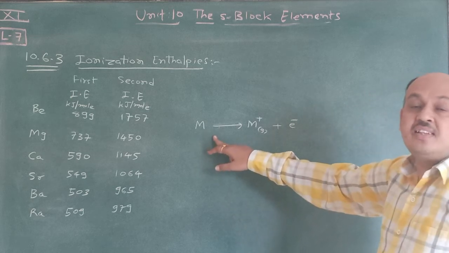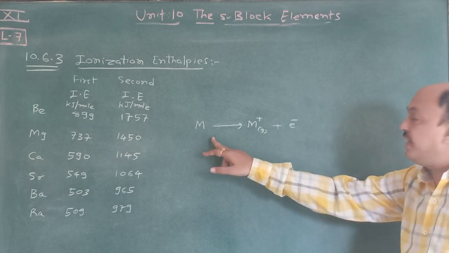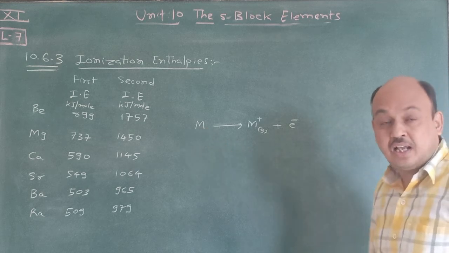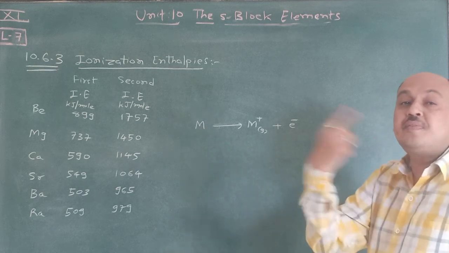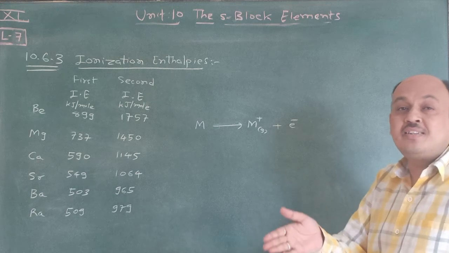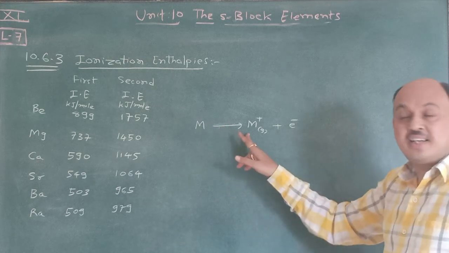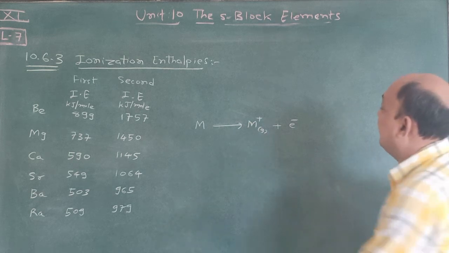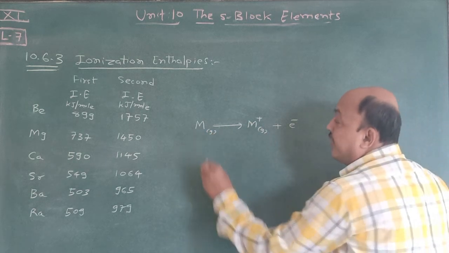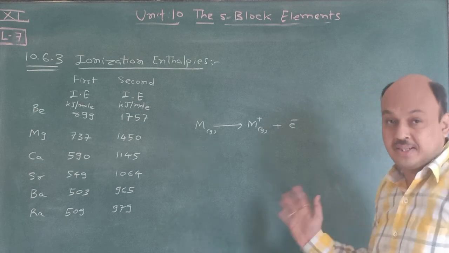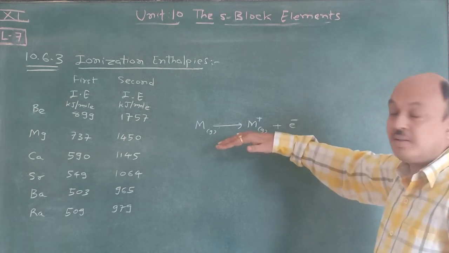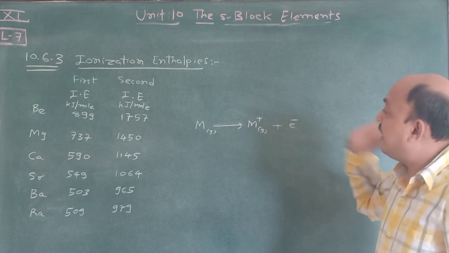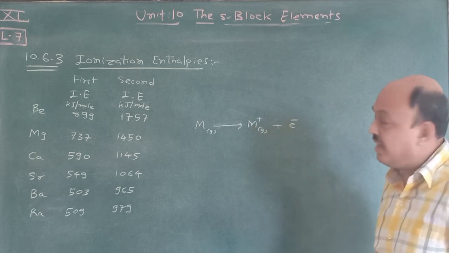Whatever energy is given to convert it into ions in gaseous form is considered as ionization enthalpy. Write down this one, gaseous form. You already learned this in chapter 3 completely. At that time, open that video and read that definition. It is a very easy definition.